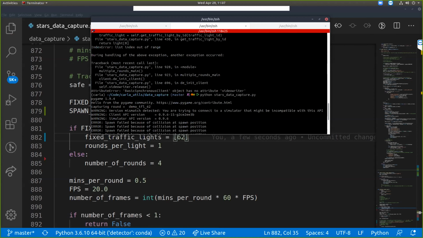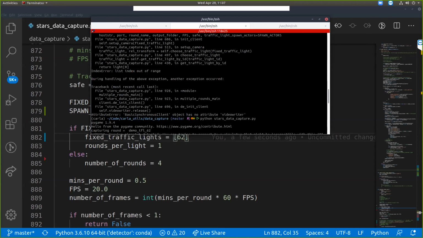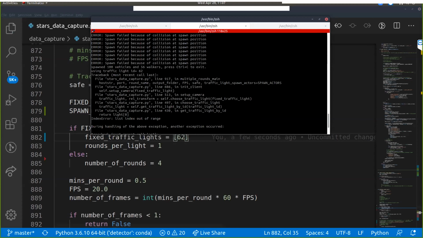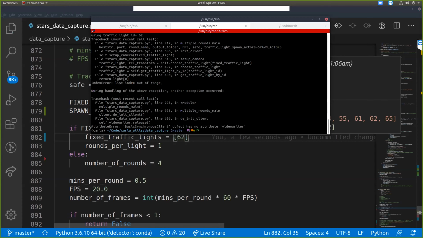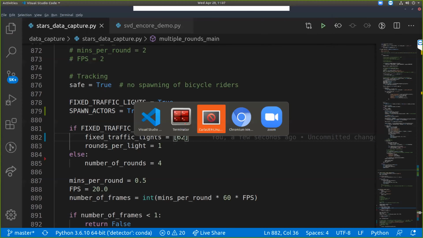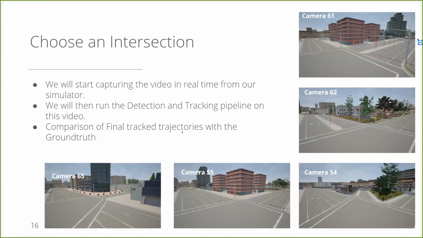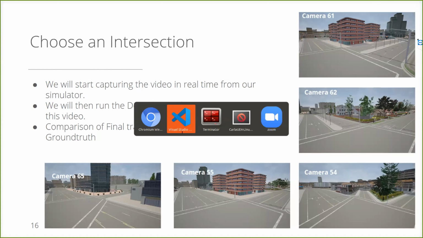It seems there is an issue with traffic light 62. Can I try some other light if possible? Why not do 54 if 62 is a problem? Yeah, just do another.